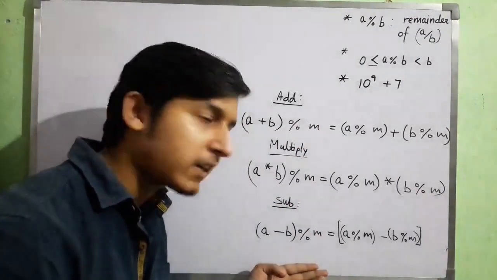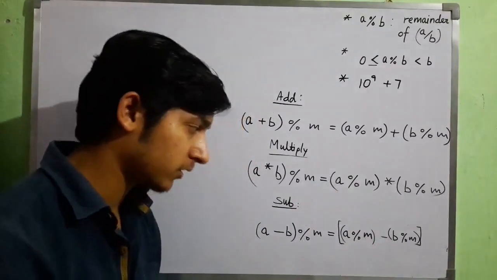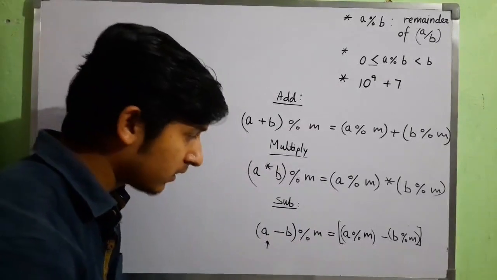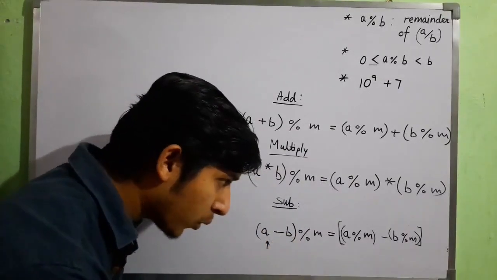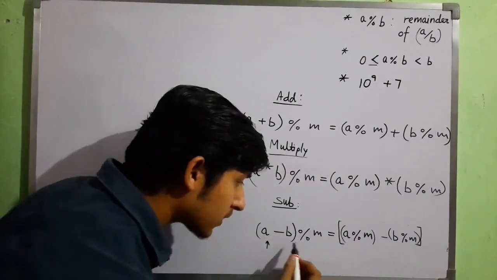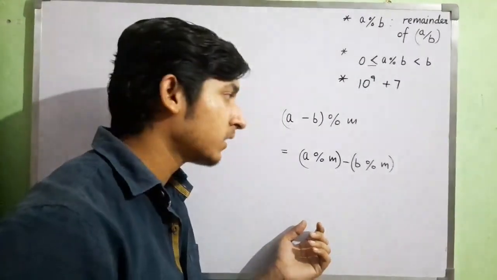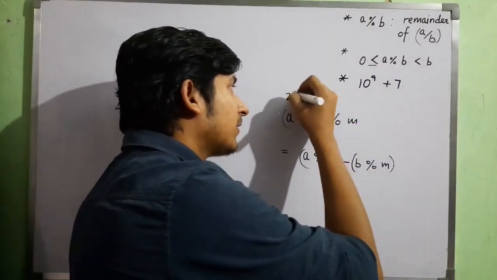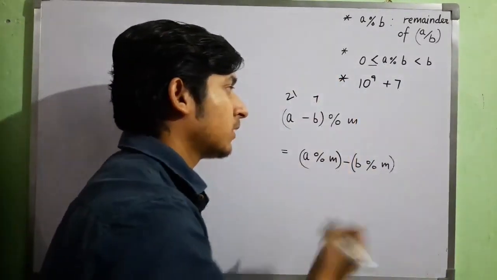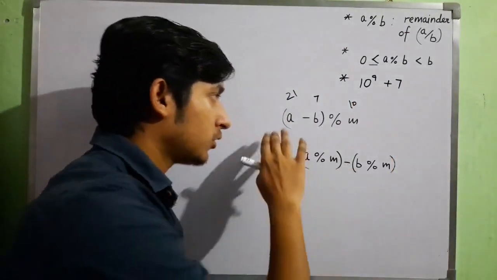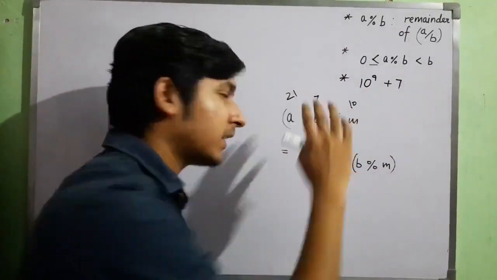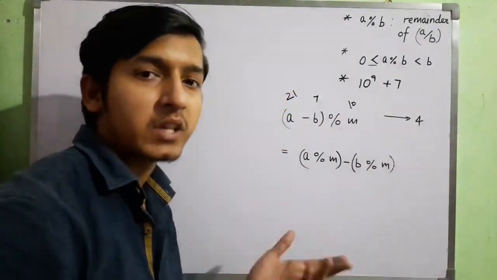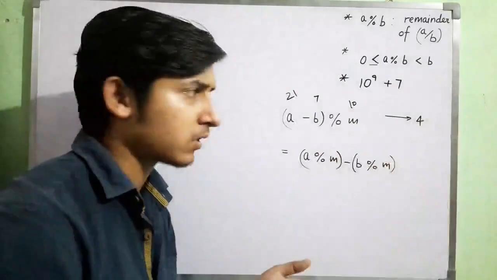Now for subtraction I can't write this like this, because suppose this term is greater than this, but this term has mod smaller than mod of this term. Let's understand the subtraction property here. Now take an example that a is 21 and b is 7 and m is 10. So this will be 21 minus 7, that's 14, mod 10 will be 4. 14 upon 10, remainder is 4.